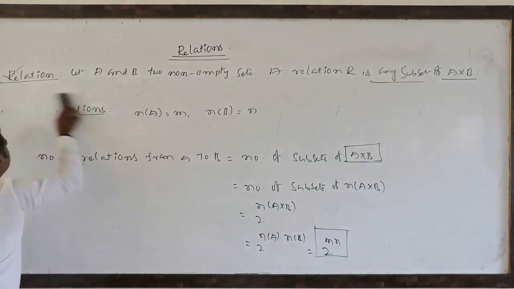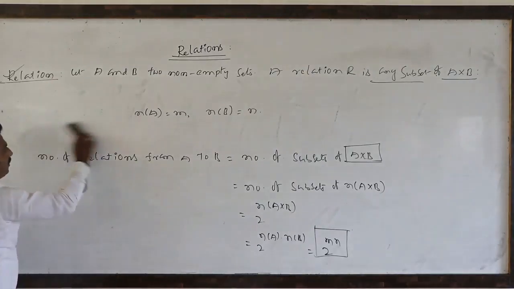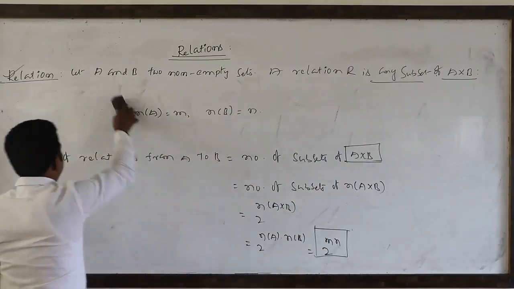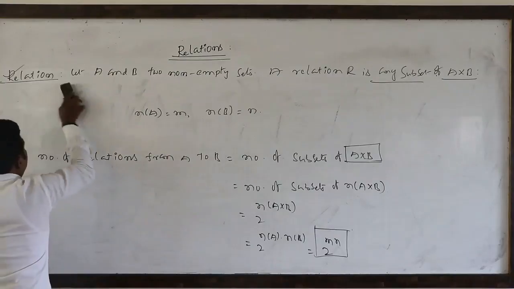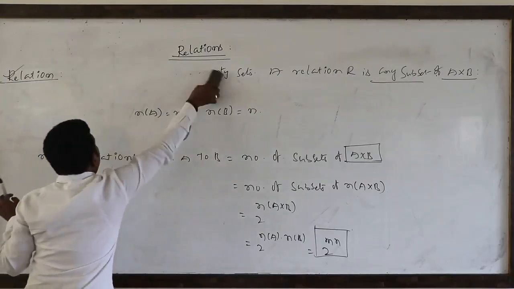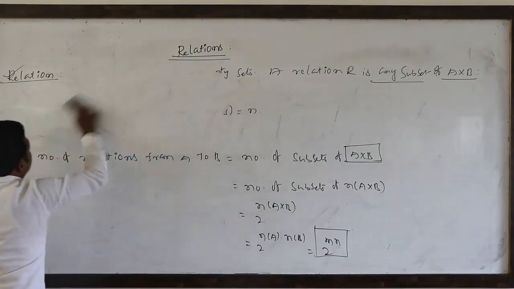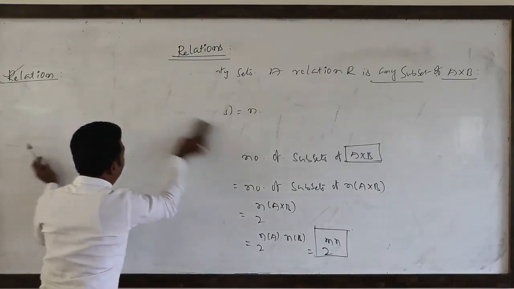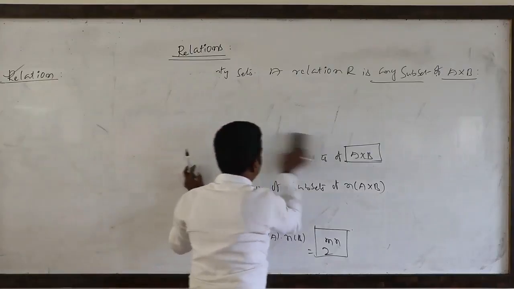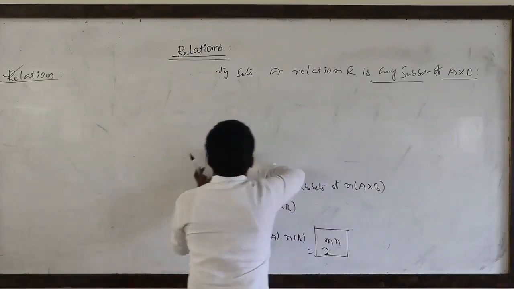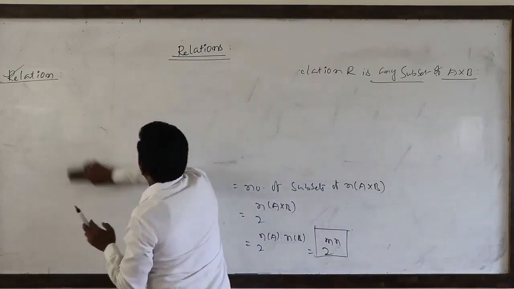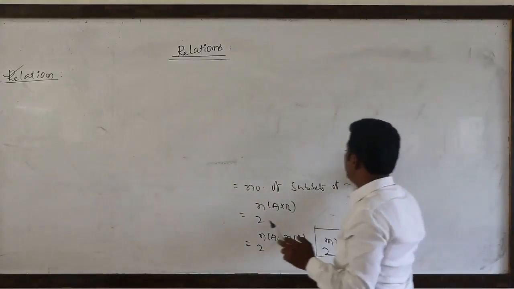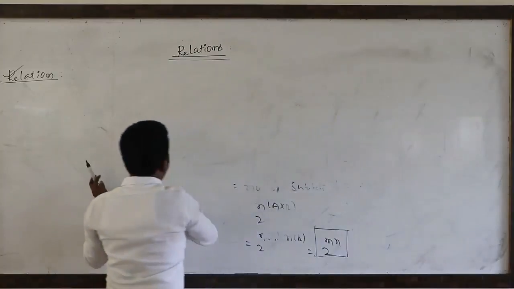Next. So this is a relation from A to another set B. Generally, in one single set itself we can also form relations. How are we forming relations? Now we are going to see. Relation on a single non-empty set.